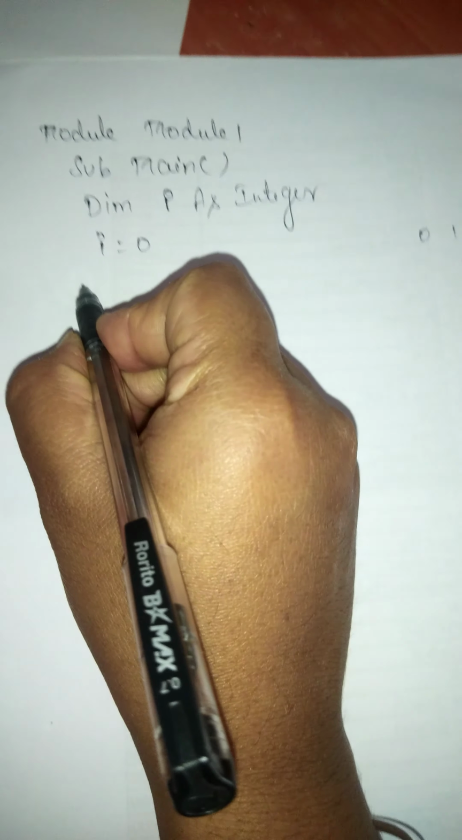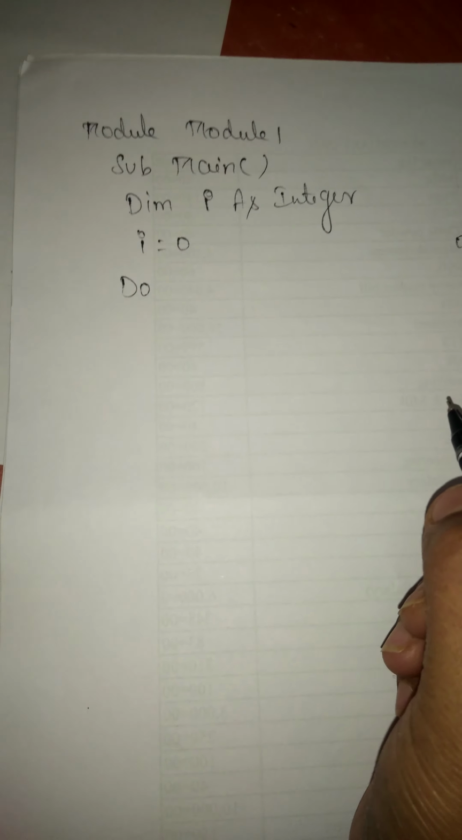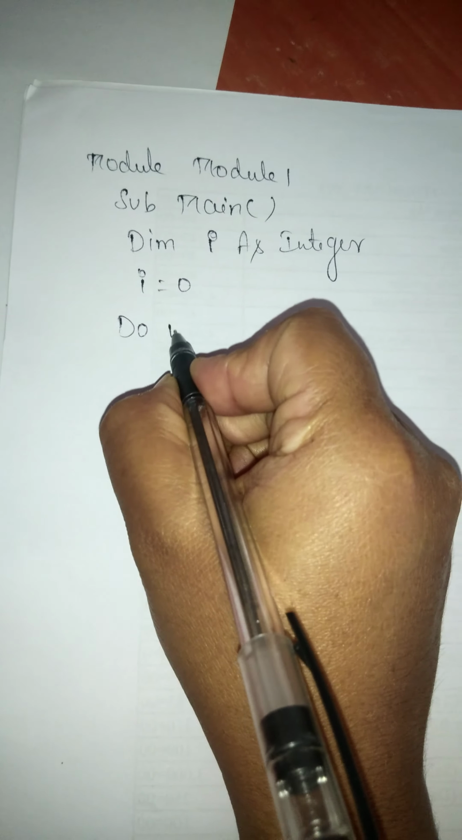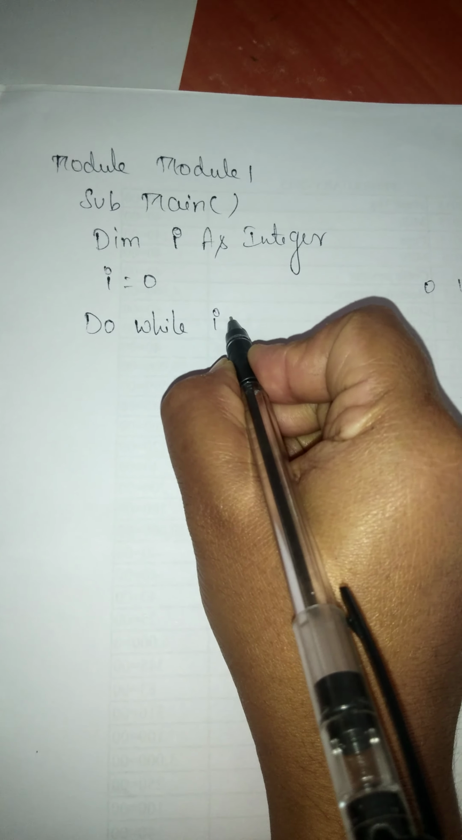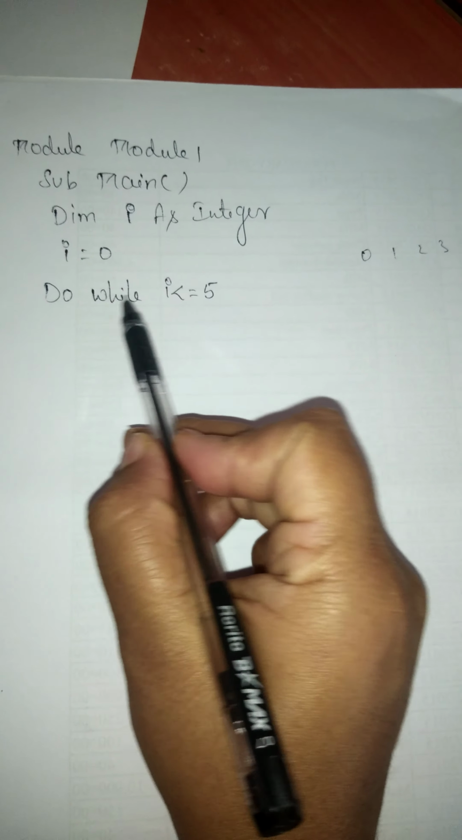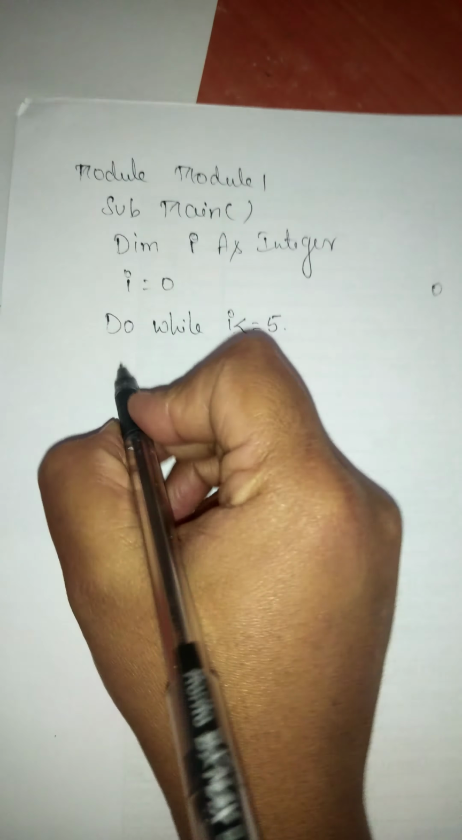So in order to display an output like this, 0, 1, 2, 3, 4, 5, how you are going to write a do loop here? Do while I less than or equal to 5. What is the condition we are checking? Do while I less than or equal to what? 5. What is the statement?